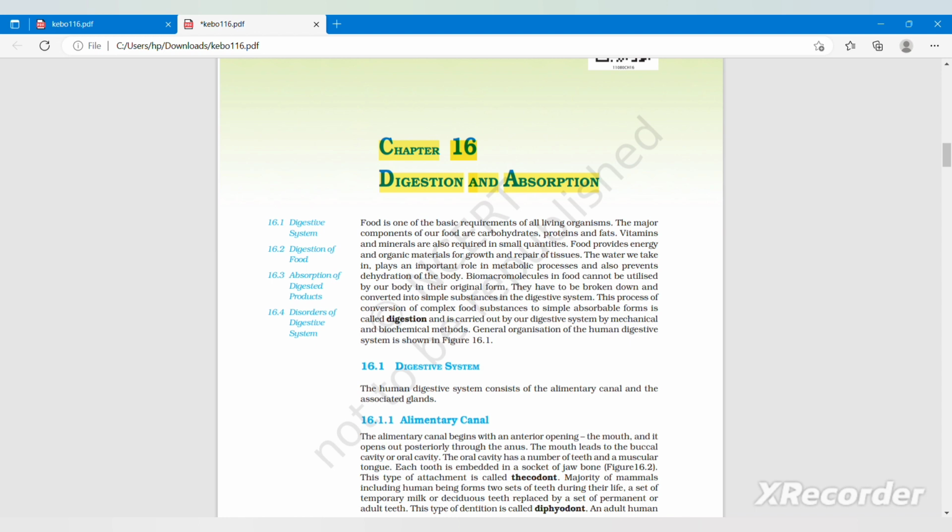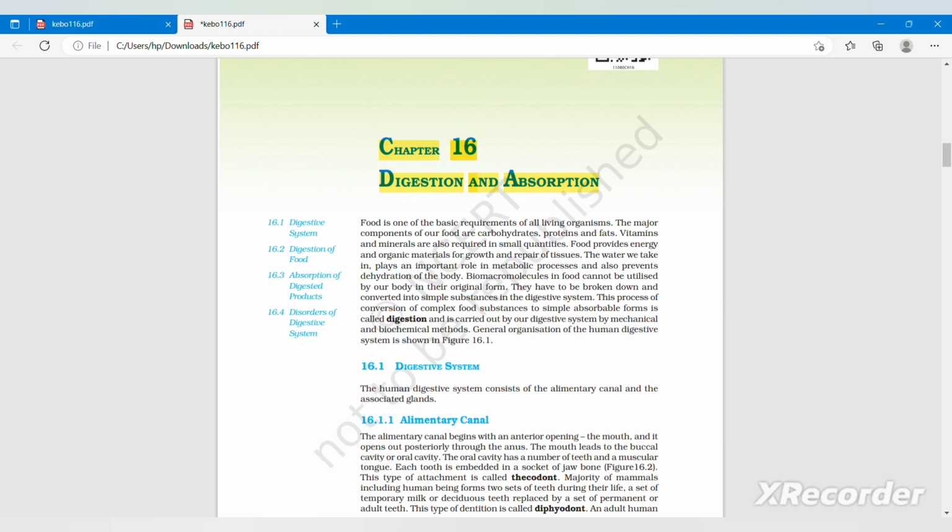Food is one of the basic requirements of all living organisms. The major components of our food are carbohydrates, proteins, and fats. Vitamins and minerals are also required in small quantities. Food provides energy and organic materials for the growth and repair of tissues. The water we take in plays an important role in metabolic processes and also prevents dehydration of the body.